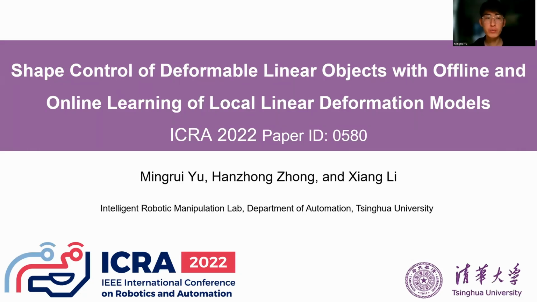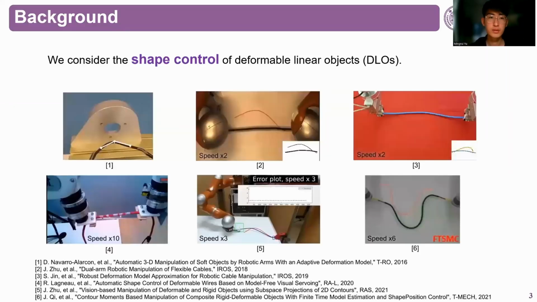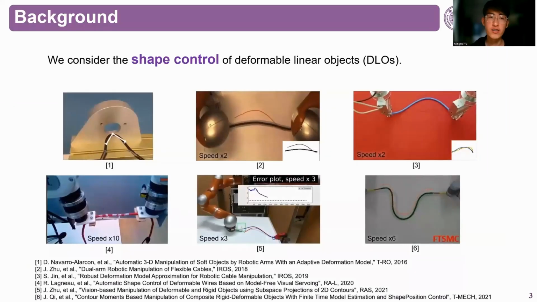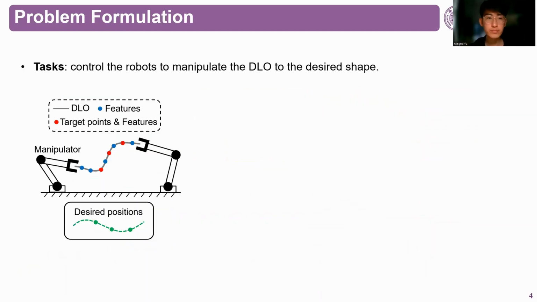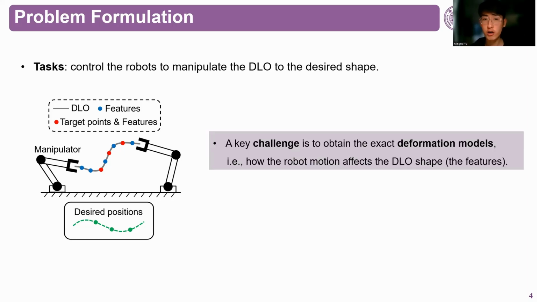It's a great honor for me to present our work, Shape Control of Deformable Linear Objects with Offline and Online Learning of Local Linear Deformation Models. In this work, we consider the shape control of deformable linear objects, just like these previous works shown in the video. The task objective is to manipulate the DLO to the desired shape. For control, the key challenge is to obtain the exact deformation models. In other words, how the robot motion affects the DLO shape.